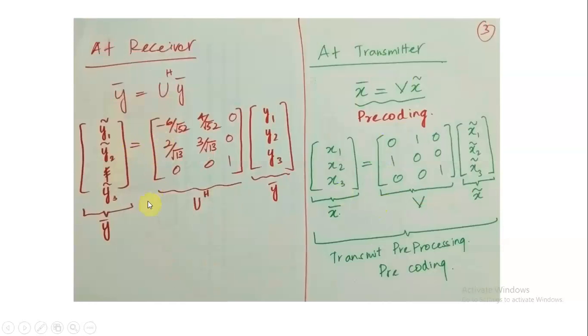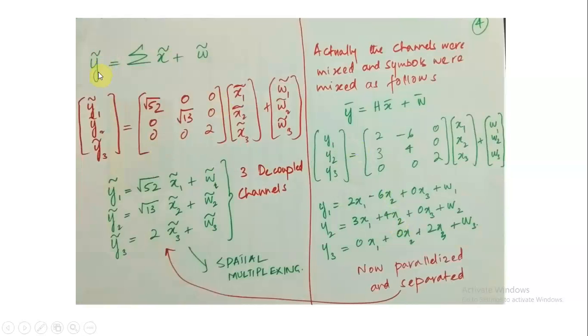So what we saw is that at the receiver side, we multiply the received signal vector with U Hermitian. At the transmitter side, we do pre-coding: we multiply the symbols, whatever those symbols are, with the V matrix. This is called transmit pre-processing or pre-coding. The actual received signal is then equal to the diagonal matrix multiplied by the transmitted signals. So we have three decoupled channels now. If we multiply and get each value of y1, y2 and y3, we get these things.